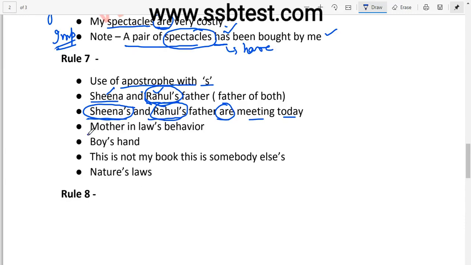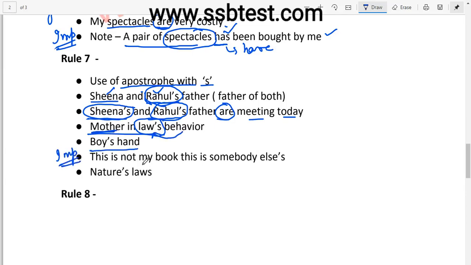Generally, whenever we write mother-in-law, father-in-law, sister-in-law or brother-in-law, this apostrophe S is used with "law", not with the mother or father or brother or sister, right? So what does this mean? Mother-in-law's behavior, the behavior of mother-in-law. Boy's hand. Now this is something very important again. "This is not my book.